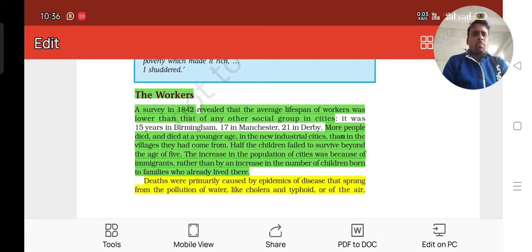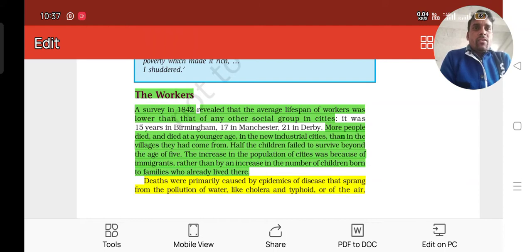Because of more people, the population will be more, and people will not get sufficient cleanliness in their surroundings. So this might have happened, and in some areas the lifespan of the people was 15 years, in some areas 17 years, and in some areas 21 years. Why? More people died, and died at a young age, in the new industrial cities than in the villages they had come from, and half the children failed to survive beyond the age of 5.